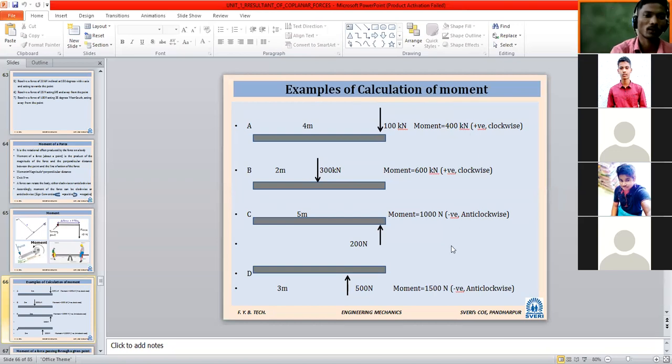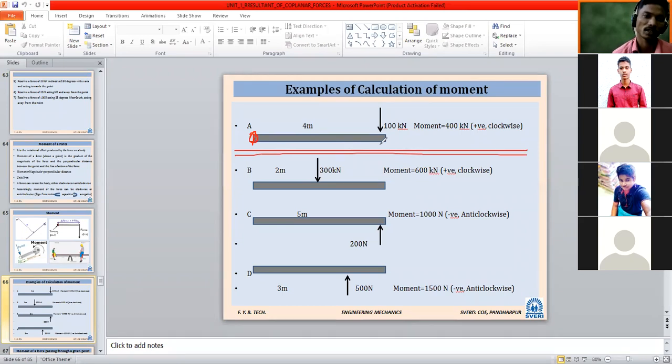Simple. First, you can see carefully what is there in the first example. How are we going to calculate? Whatever force is there, this point will be here. Force is applied. How much is it? 100 kilonewton. So at point A, whatever moment will be there, it will be force into the perpendicular distance to the line of action of the force.